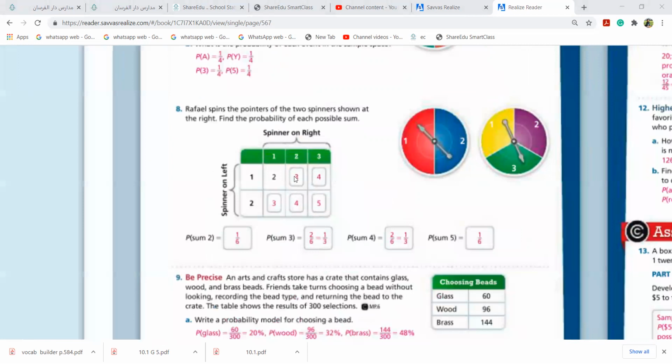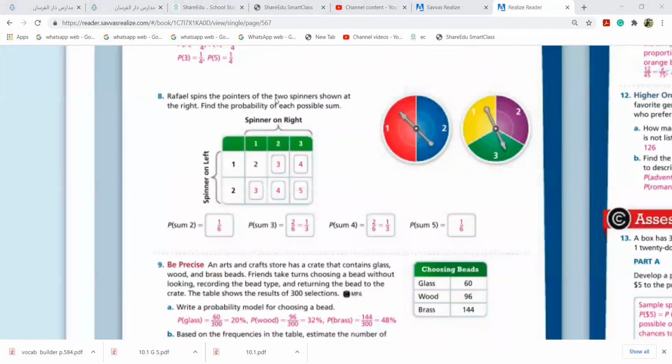Okay, Raphael spins the pointer of 2 spinners shown at the right. Find the probability of each possible sum. Okay, the spinner on the left has 1, 2, 3, 4, and the spinner on the right has 1, 2. And they just put 3, 4, 5.